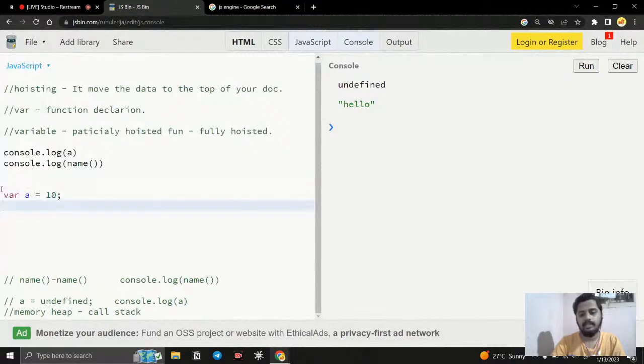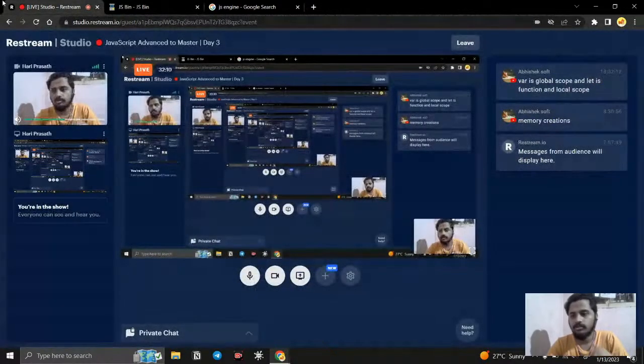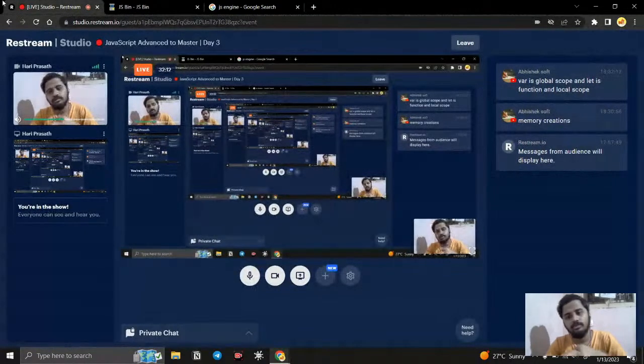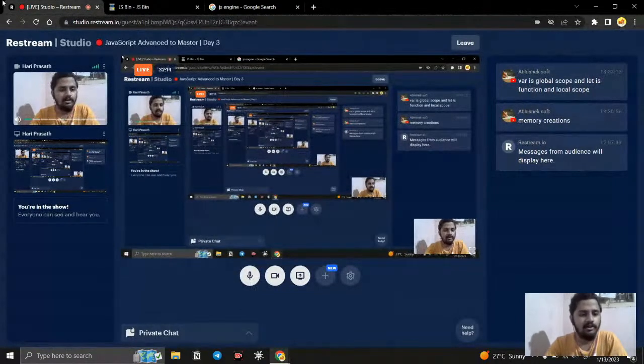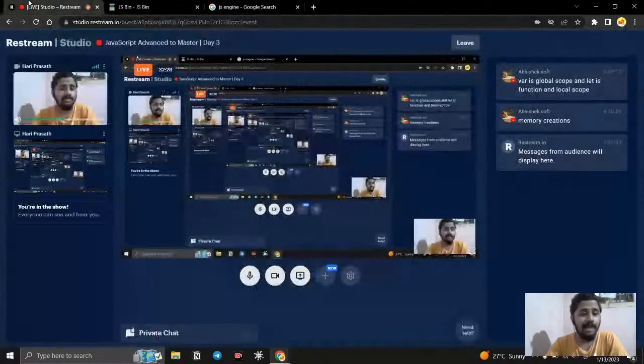That is why the community says don't use var, use let and const. So var is global scope, and let and const are local scope. Of course, there is no doubt in that. It has a block level scope. Right now we have var, and because of this var keyword, we can write some unpredictable code.